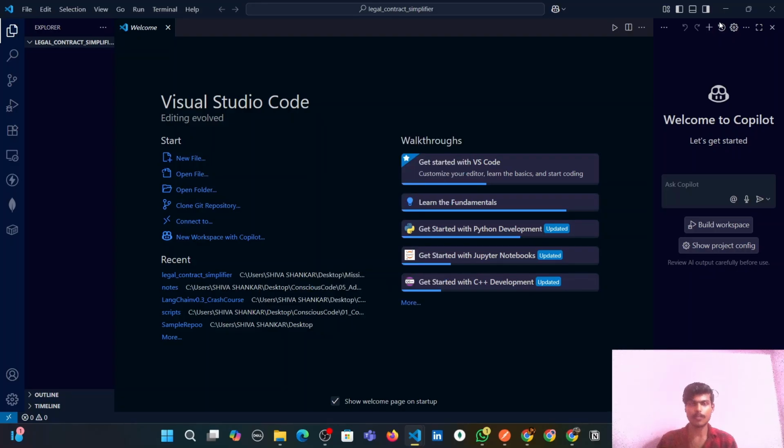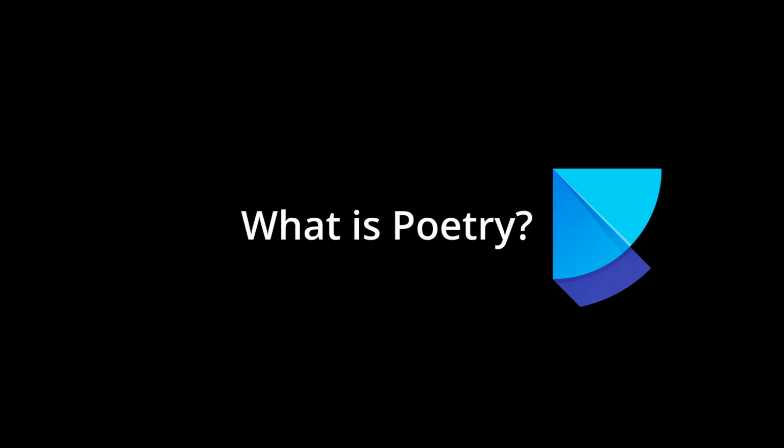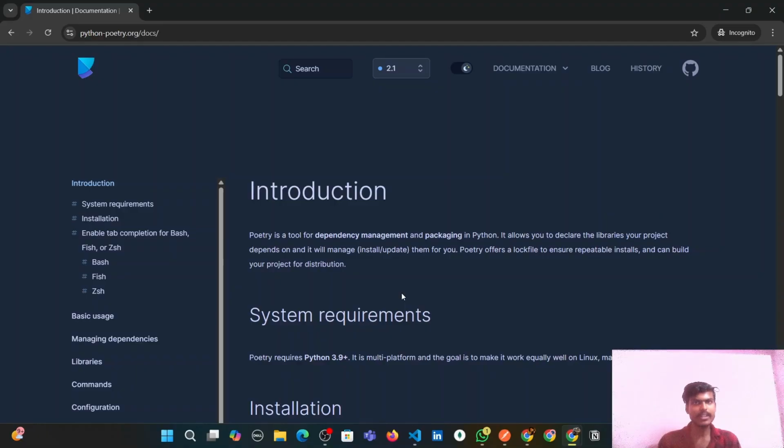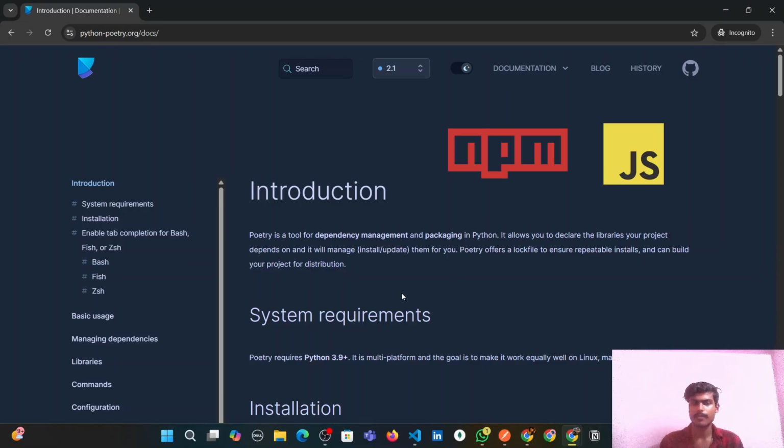Let me pause here and explain what poetry actually is, because I didn't know what poetry was either until I built this project. Poetry is a dependency manager and build tool for Python. Think of it like npm for JavaScript.